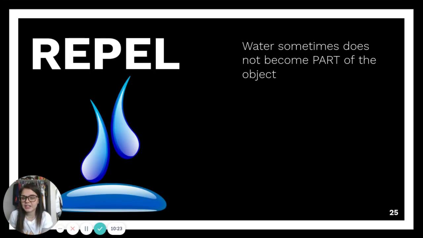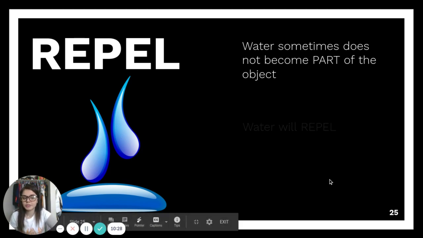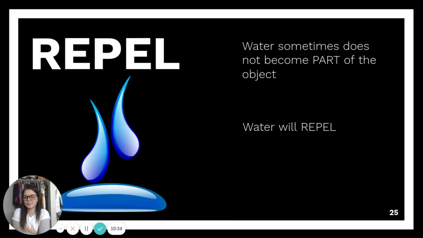The final property we're going to talk about today is repel. Water sometimes does not become part of the object. Water will repel. We have all seen jackets that will repel water, right? The water droplets will drip down and they won't mix at all, and then it'll just repel off. Water can do this as well.